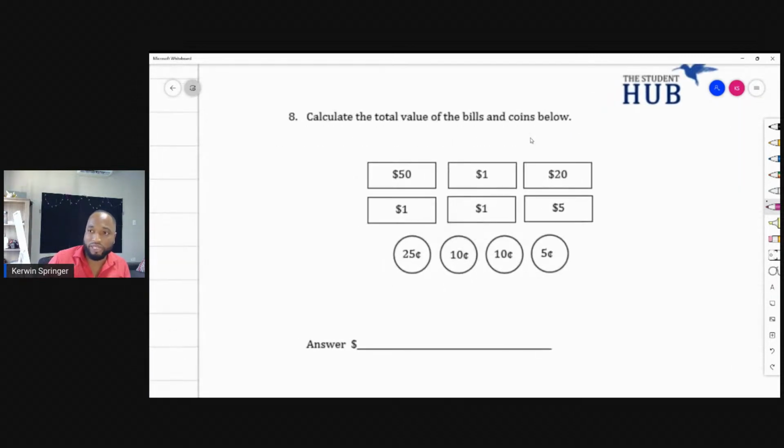Calculate the total value of bills and coins below. We're going pretty quick. What this session will do is allow you, the student or your parent or guardian, to see where you are at in the exam right now and how much work needs to be done.